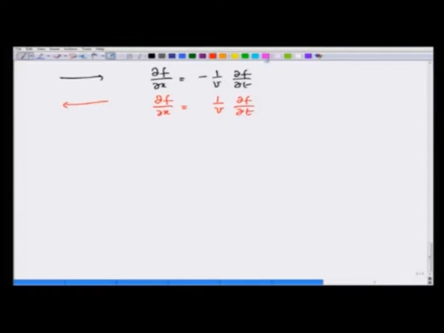In both, I can say that df by dx is equivalent to taking a derivative with respect to t and multiplying by 1 over v, up to the sign.